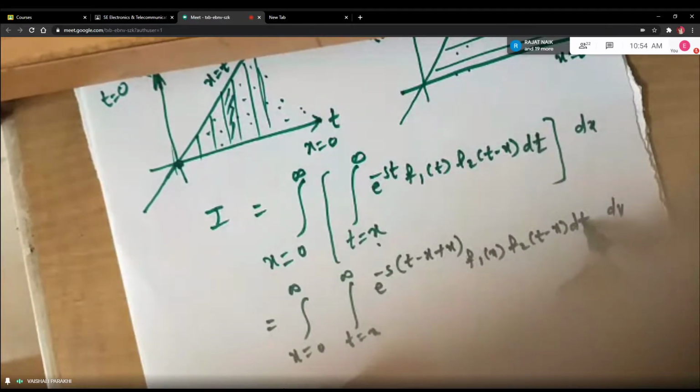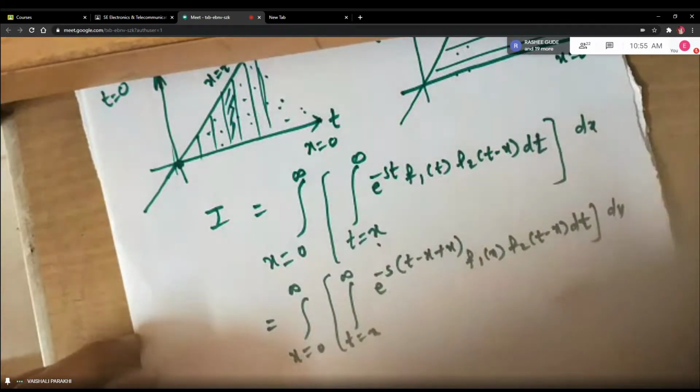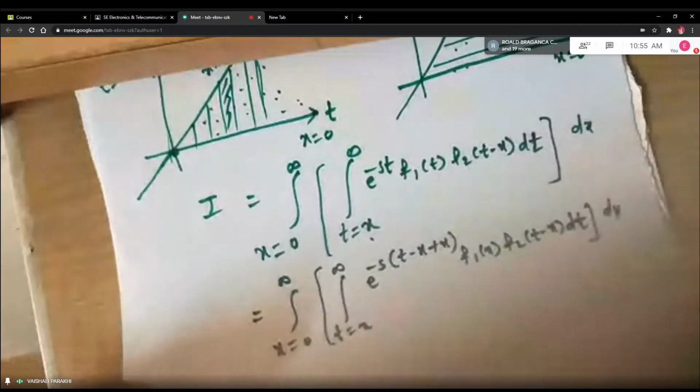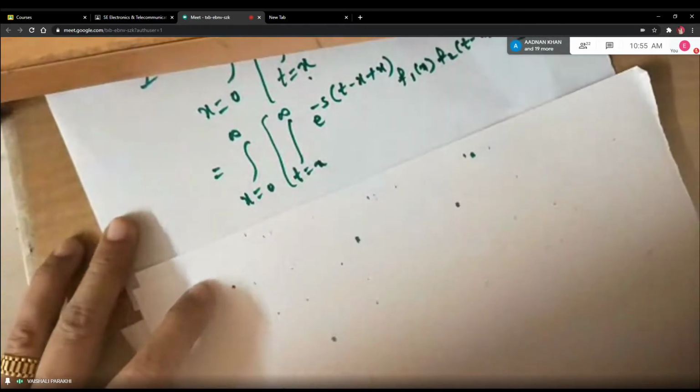I call this the key step, because after changing the order of integration, you have to go for this step. All these things we are doing just to get the required form. In the next step, you get the term which is independent of t, and that term we take out of the innermost integral.